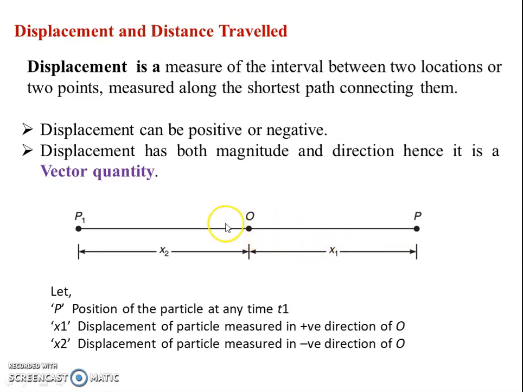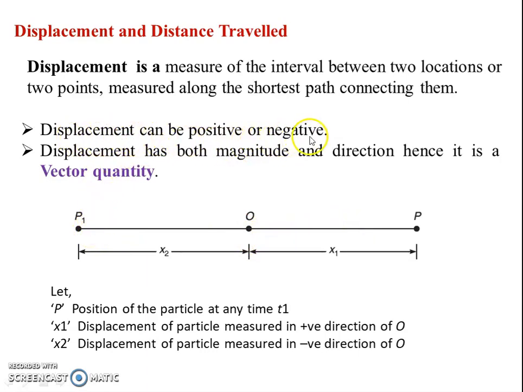If I move from O to P1, it is negative x2. So my displacement towards the right is positive, and displacement towards the left is negative. That is what it means.